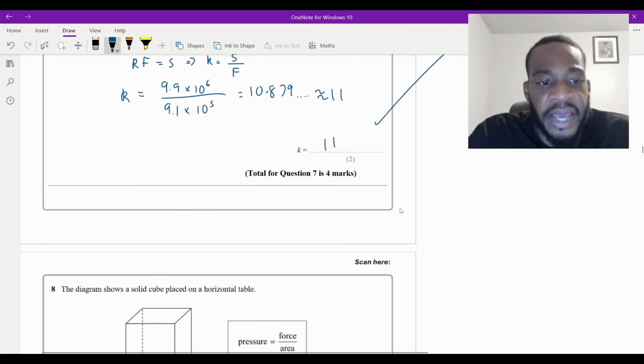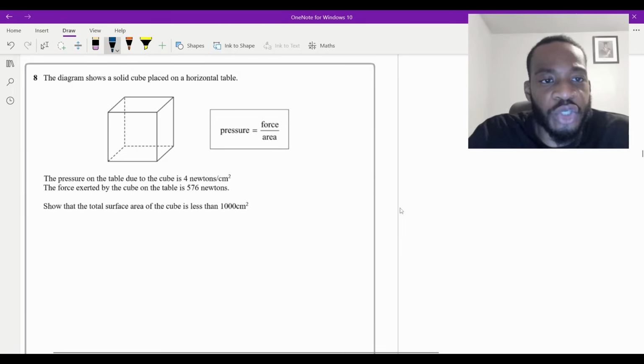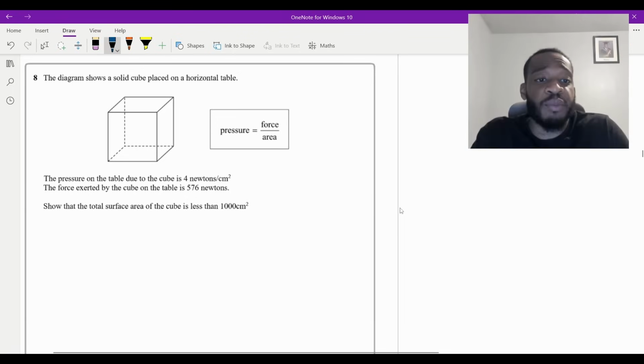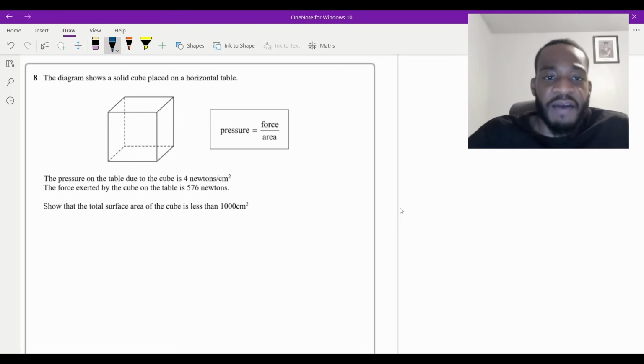Now let's go to question 8. Question 8 says, the diagram shows a solid cube placed on a horizontal table. The pressure on the table due to the cube is 4 newtons per centimeter squared. The force exerted by the cube on the table is 576 newtons. Show that the total surface area of the cube is less than 1000 centimeters squared. We have the formula for pressure. It's force divided by area.